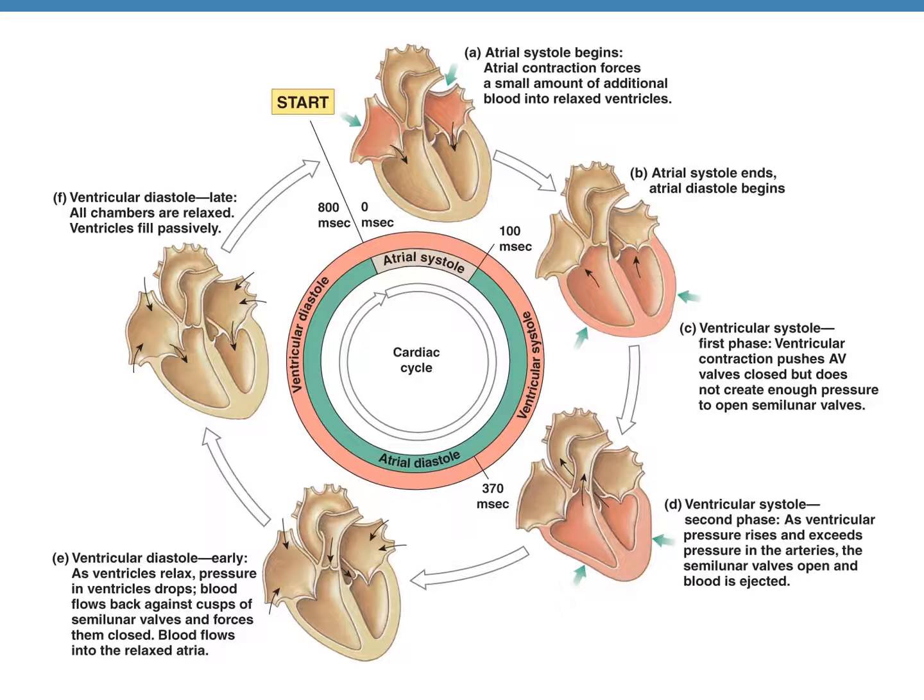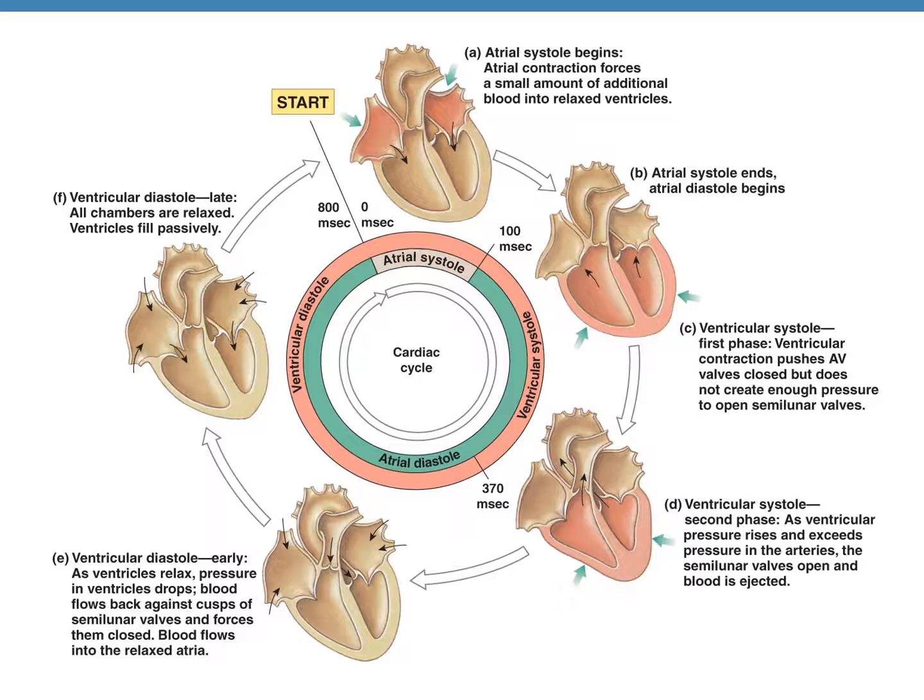However, the pressure inside the ventricles is still not high enough to open the semilunar valves. But with the AV valves closed now, the pressure inside the ventricles is rising more, and gradually the pressure becomes so high that now the semilunar valves open. When the semilunar valves open, the blood is ejected from the ventricles into the pulmonary trunk and the aorta through the semilunar valves.